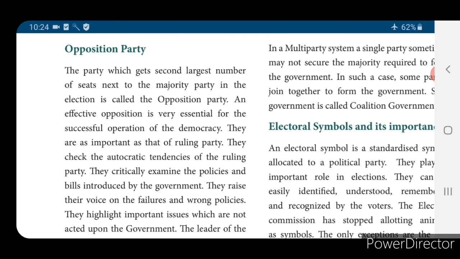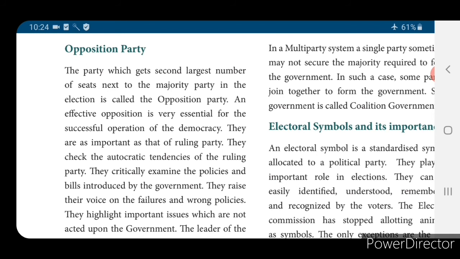For each and every law and order, he is framing some rule. Immediately the opposition party, that is DMK, is opposing that thing. Whatever Edappadi Palaniswamy is telling, Stalin is opposing. So who is the ruling party here? Edappadi Palaniswamy is the ruling party.